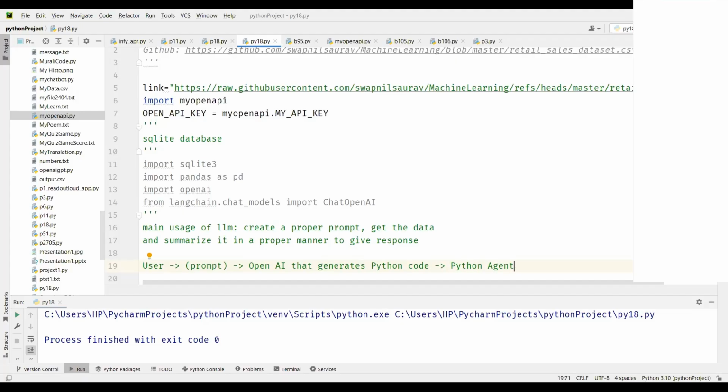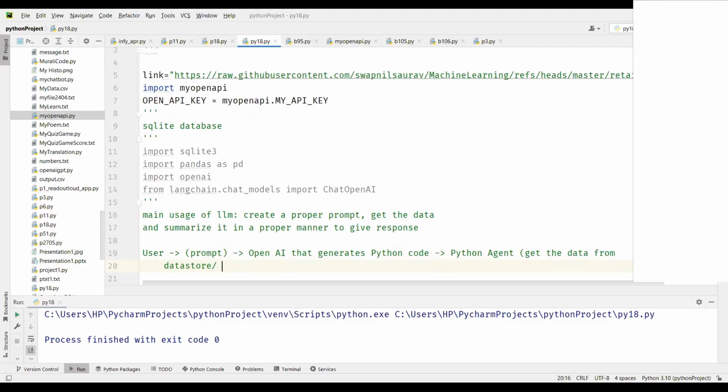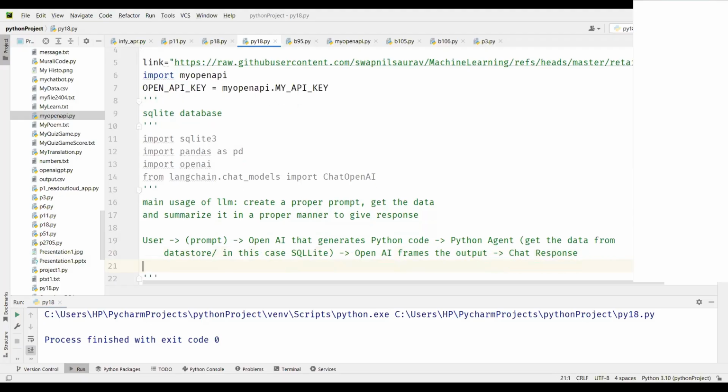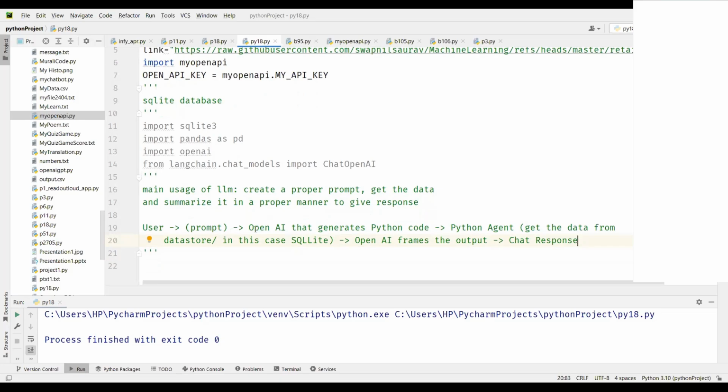And this Python agent has to get the data from the data store. In this case, it is SQLite. And then once the result is got, OpenAI again comes into the picture. OpenAI frames the output. The framing of output is again the role of OpenAI. And then you get a response. So this is what we are going to build now. OpenAI will help us perform this as well as this.